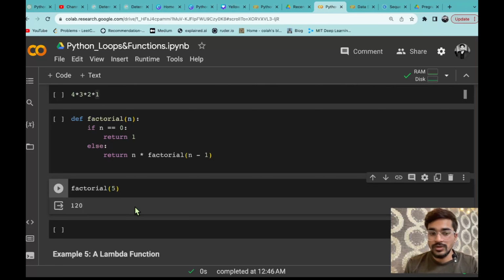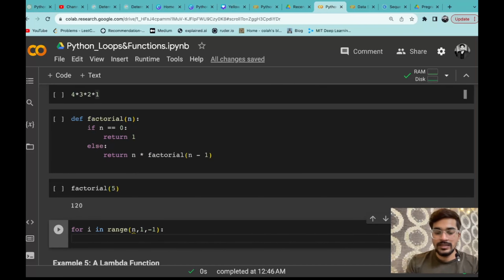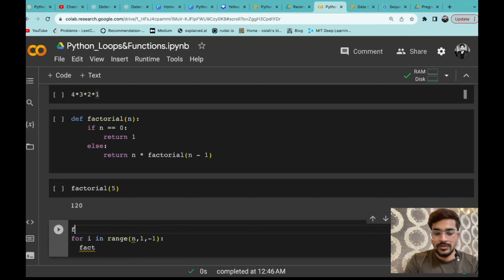So if I ask you to define a factorial function जो कि कोई भी input number ले और उसको factorial करके दे, what you can do, simply आप logic क्या लगाओगे, एक for loop लगा दोगे, for i in range, let's say आपका n कोई variable पास हो रहा है, n से लेके 1 तक in decreasing order, -1, and then the logic will be what, you will say fact, let's say आपने शुरू में एक variable define कर दिया, let's say for initialization fact equals 1 and then fact equals fact multiplied by i.